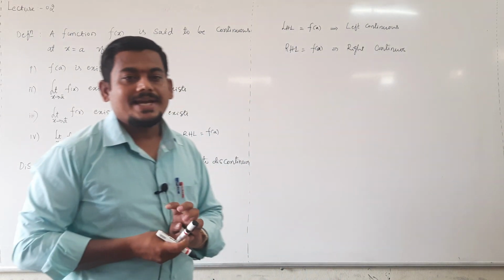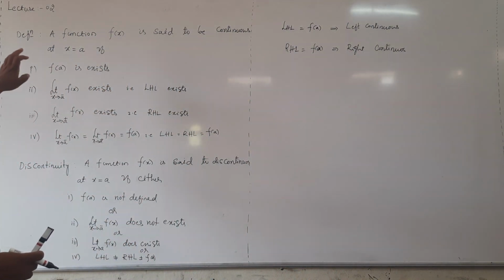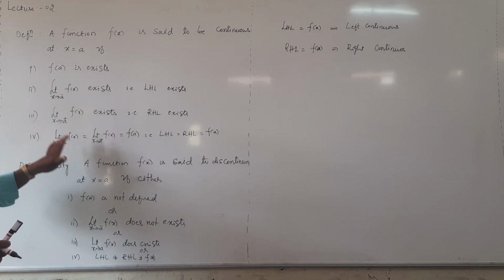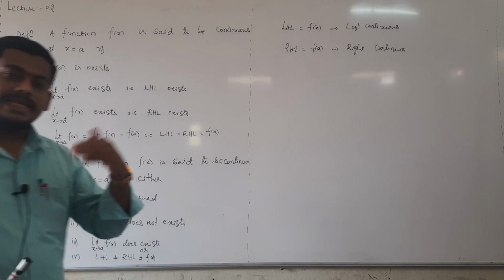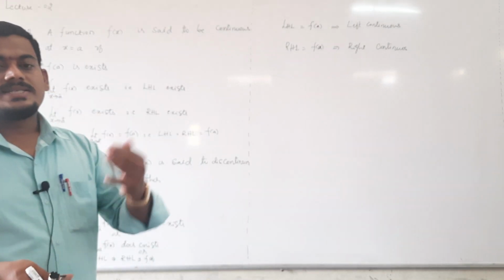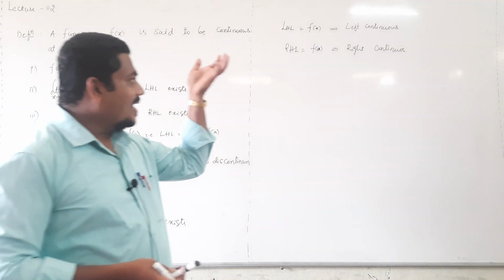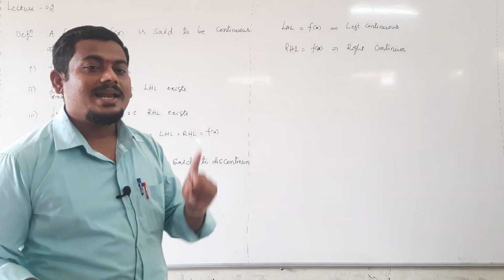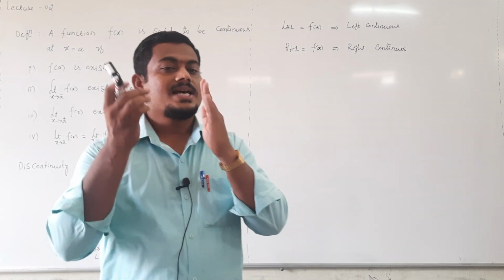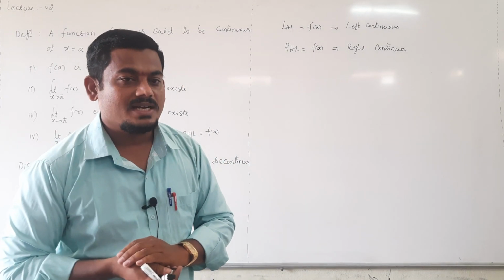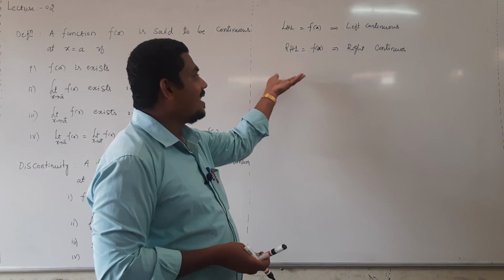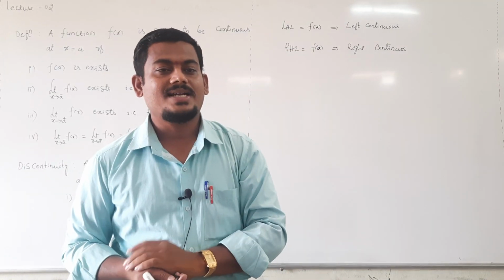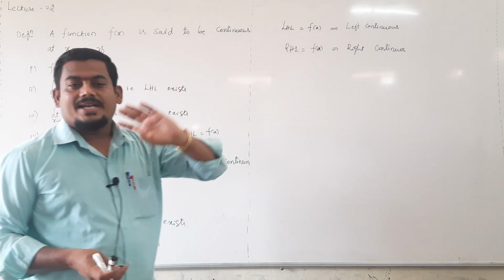Left continuous and right continuous. Continuous means f of a exists, the left hand limit exists, the right hand limit exists, and all are equal. Then we can say the function is continuous. Sometimes we get the left hand limit value and functional value equal. Such functions are left continuous functions, meaning the left side of a given function is continuous. Sometimes the right hand limit value and functional value are equal. In such cases we can say the function is right continuous.